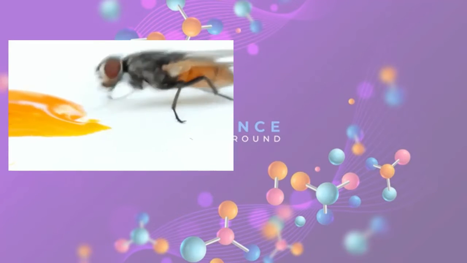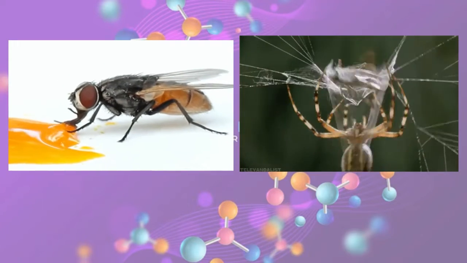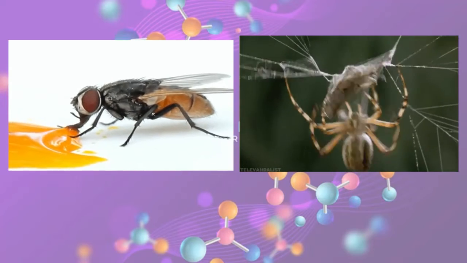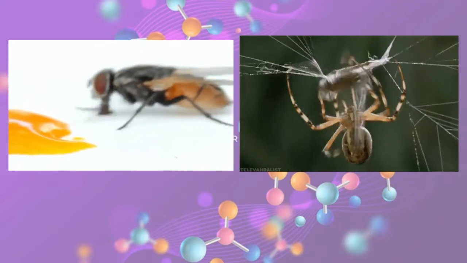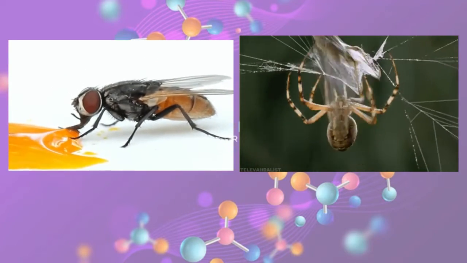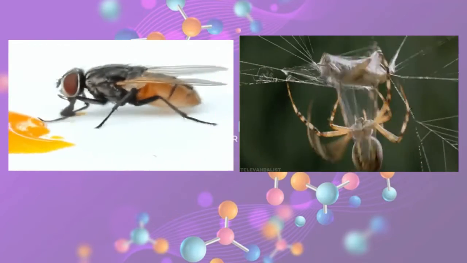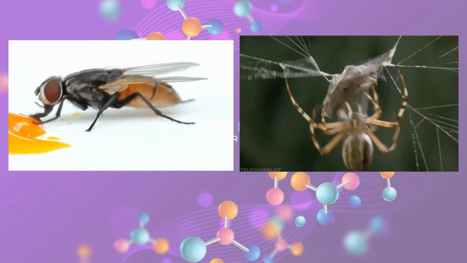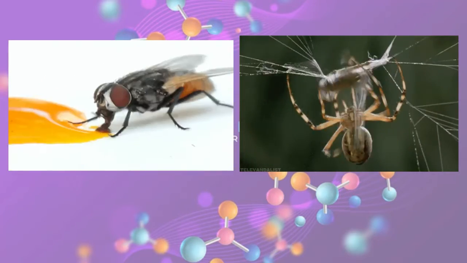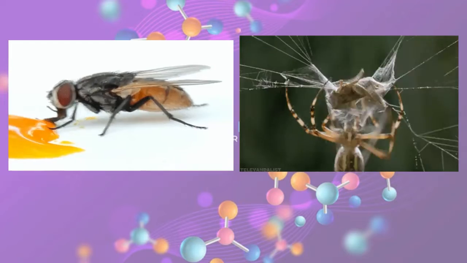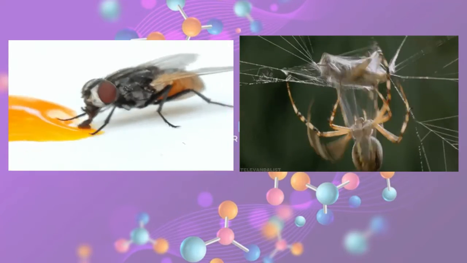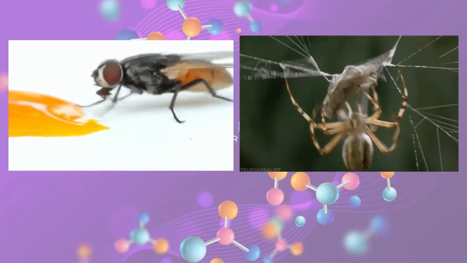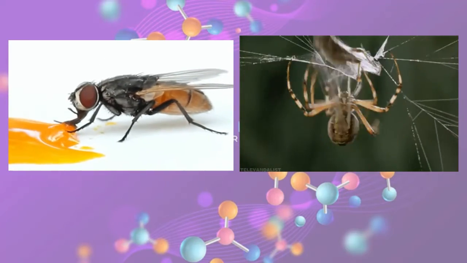The normal house fly in our house tends to sit on anything, like the garbage, and they get nutrition from that as well. On the other hand, you can see a spider trying to eat. It doesn't eat a live insect. You must have always seen that they build a web around the insect that they're supposed to eat, and after a few days they tend to eat it, because they are getting the nutrition from the juices which are being released from the dead organism.